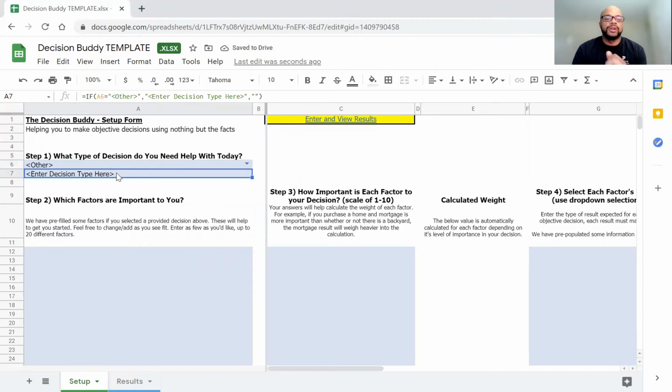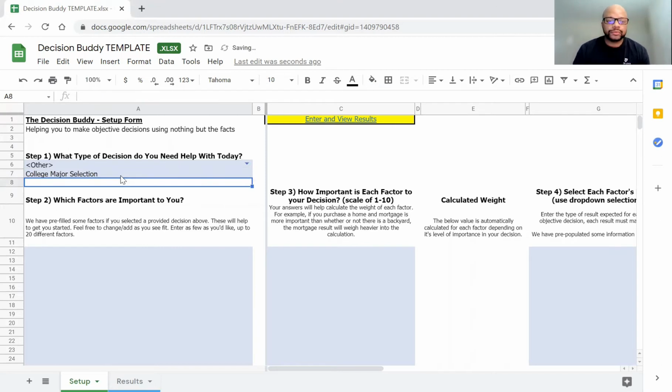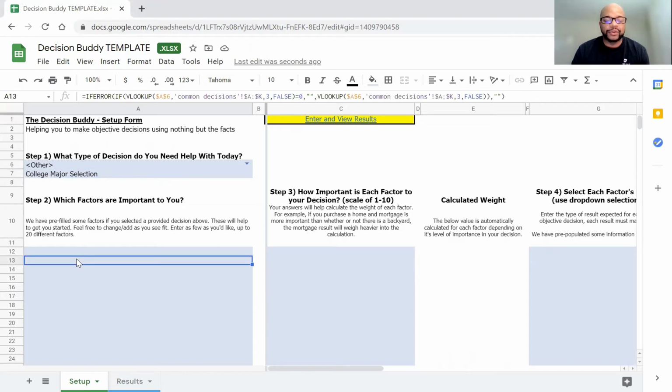So similar to a previous example that I've done, you can type in if you want to enter a decision here. So I'm just going to say college major selection. And then we can move on with the rest. Now you'll see there's some formulas in here. I do advise you to always save a copy, so you can always have a fresh copy. Any formulas that you overwrite while you're typing this in won't necessarily be lost forever, so you can always go back to that initial copy.